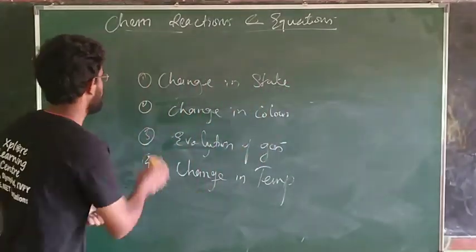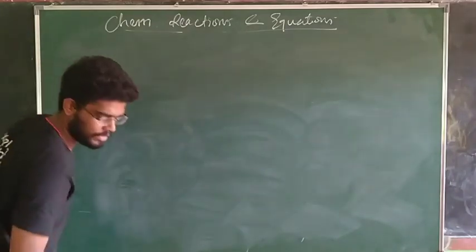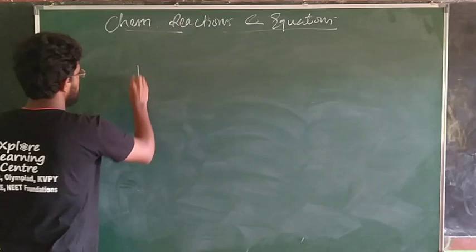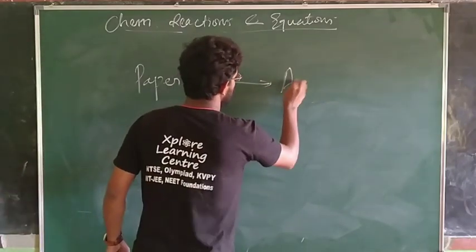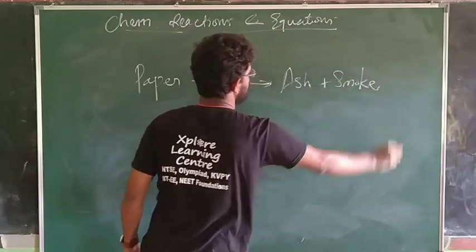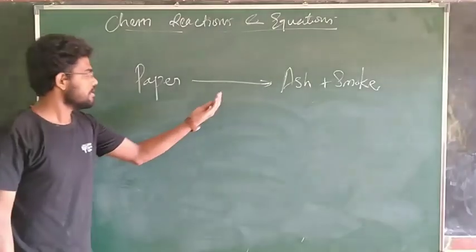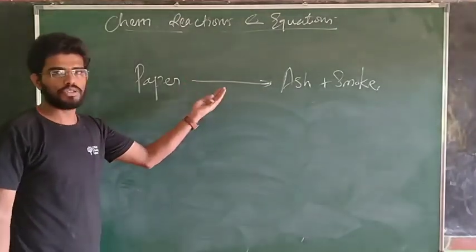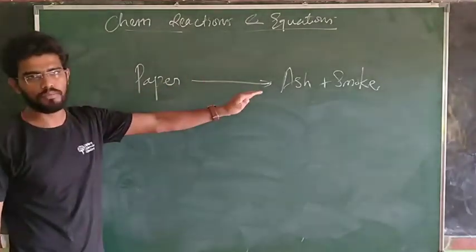One more very important part where I want your attention. When you burn the paper, we got ash, and smoke was released, some gas was released. As we have seen, this arrow mark shows that one form of substance converted into another form of substance.